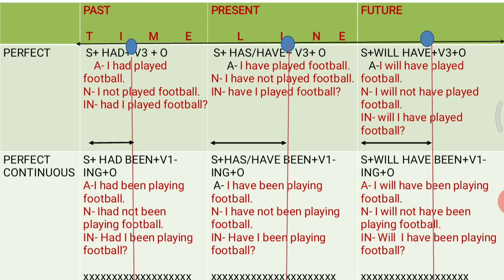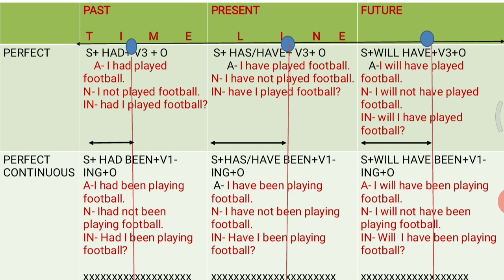Moving on to your present perfect tense. Look at the sentence structure, that is subject plus has, have plus third form of the verb plus object. Now here has, you have to remember that has goes with singular subject and have goes with plural subject.